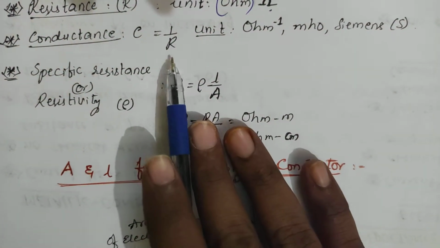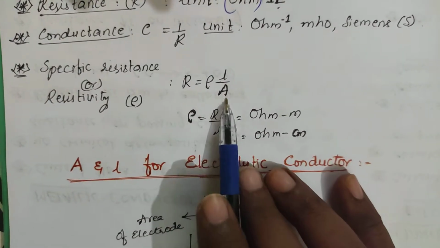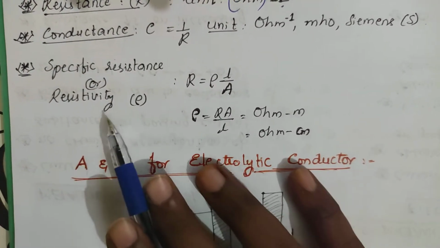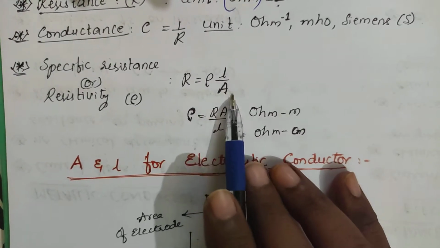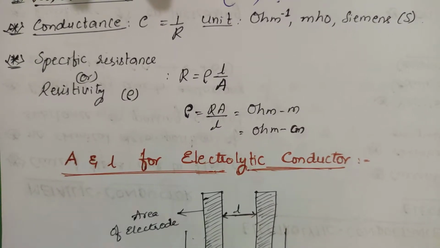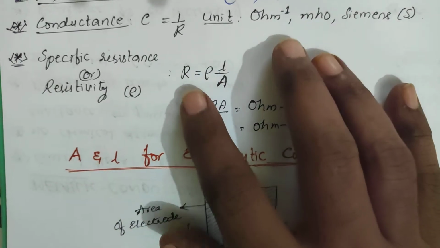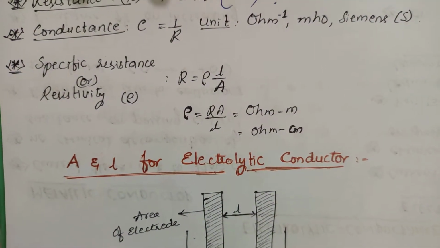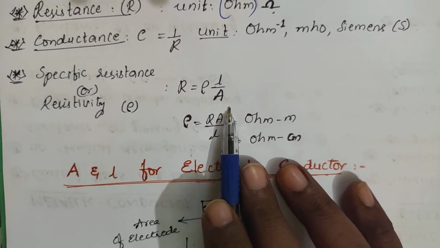So resistance is indicated with rho L by A. Rho is called resistivity, L is length, A is the area. Getting me? Specific resistance or resistivity is indicated with rho. Basically, the formula of resistance is R is equal to rho L by A, where rho is resistivity, L is length of the wire, and A is the area of cross section.